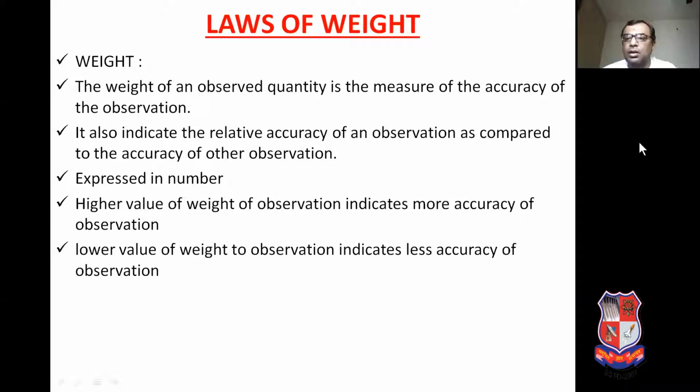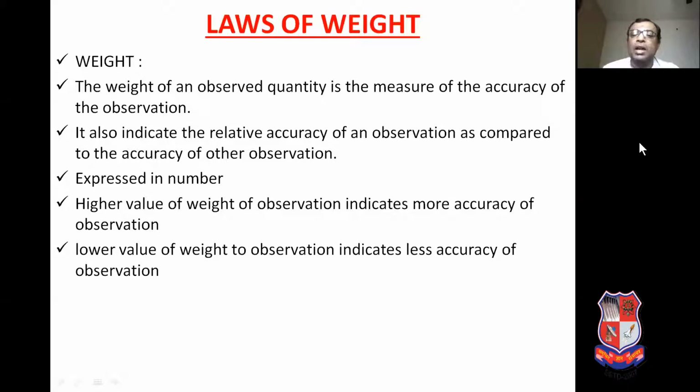First, it is very important to understand what is weight. So weight of an observed quantity is the measurement of the accuracy of your observation. So how accurately you are measuring your observations in the field, that is indicated by the weight.